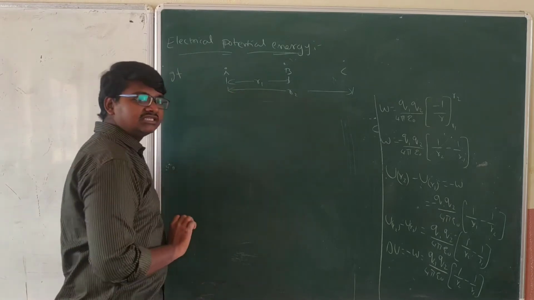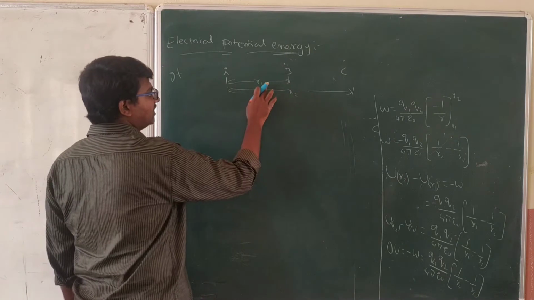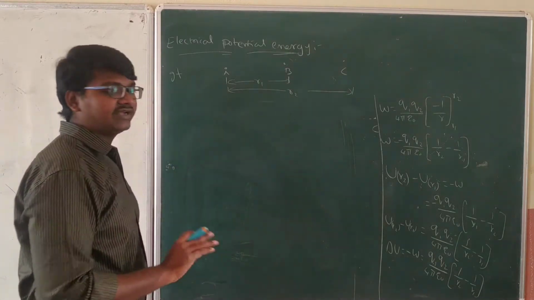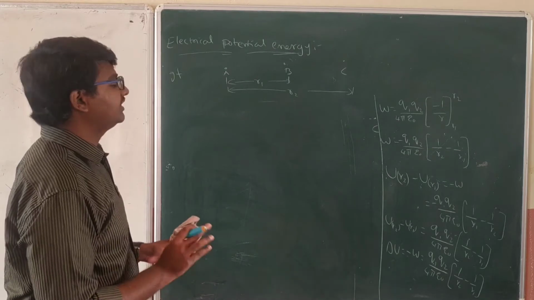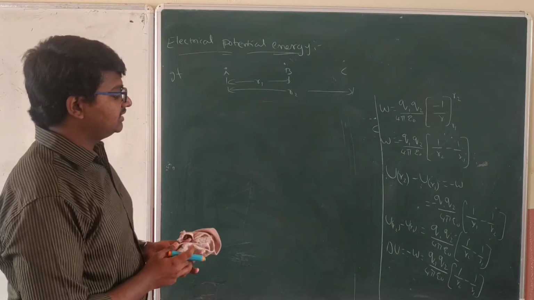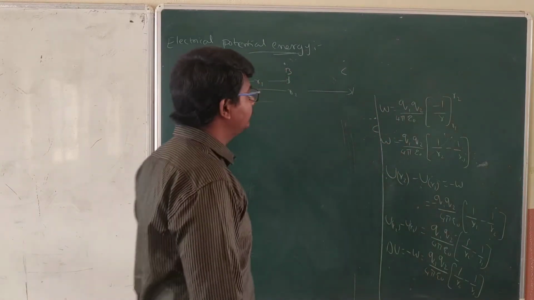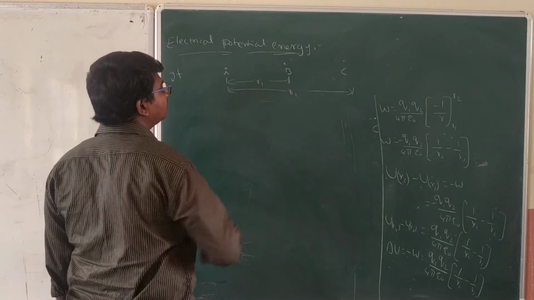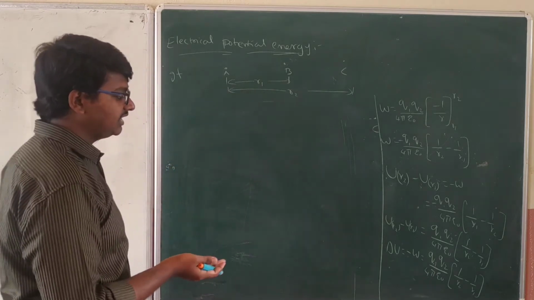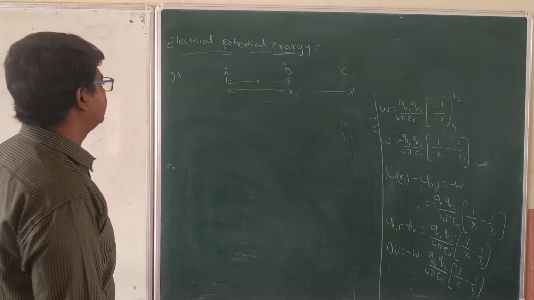If you consider R1 is an infinite distance, then that value will become 0. It means whatever distance you move from there to here, that only we are going to consider. That value we don't need to consider now.